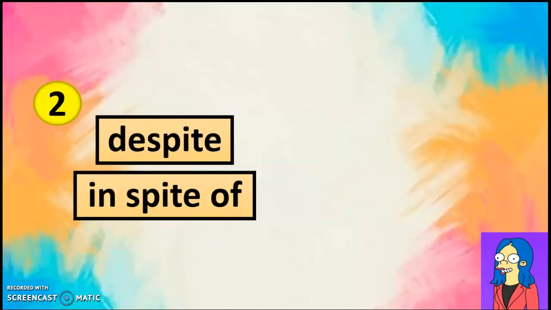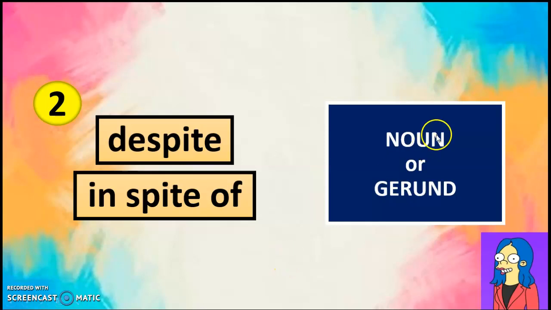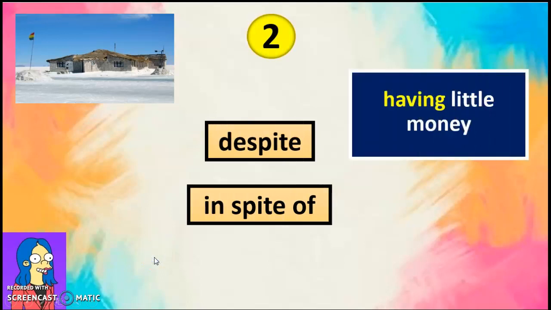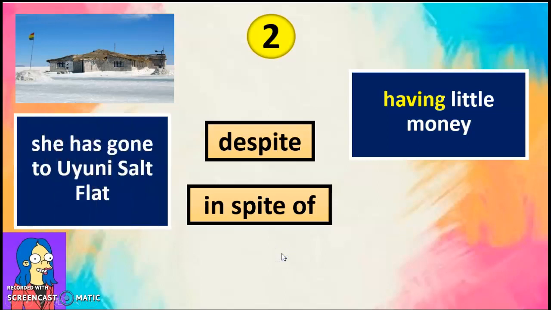Talking about group number 2, despite and in spite of, we need a noun or a gerund to use these two contrast connectors. For example, having little money, this is a gerund. We can say she has gone to Uyuni Salt Flat despite having little money. Or she has gone to Uyuni Salt Flat in spite of having little money, using a gerund.